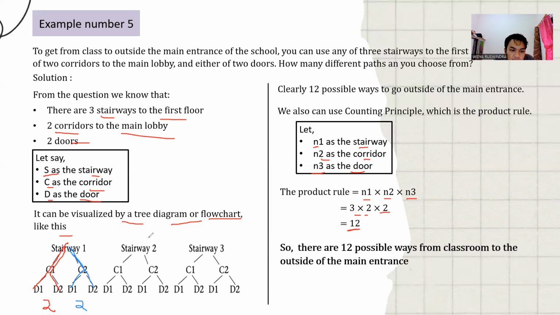Another way is from stair 2. We go to corridor 1 and use door 1, and another is stairway 2, corridor 1, and door 2. This is two ways. And another, we go from stairway 2 to corridor 2 and door 1, and stairway 2, corridor 2, and door 2, and we get two ways again.